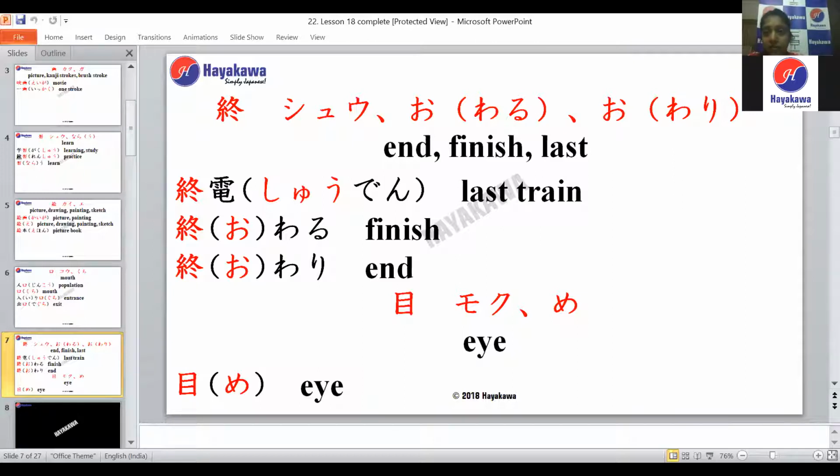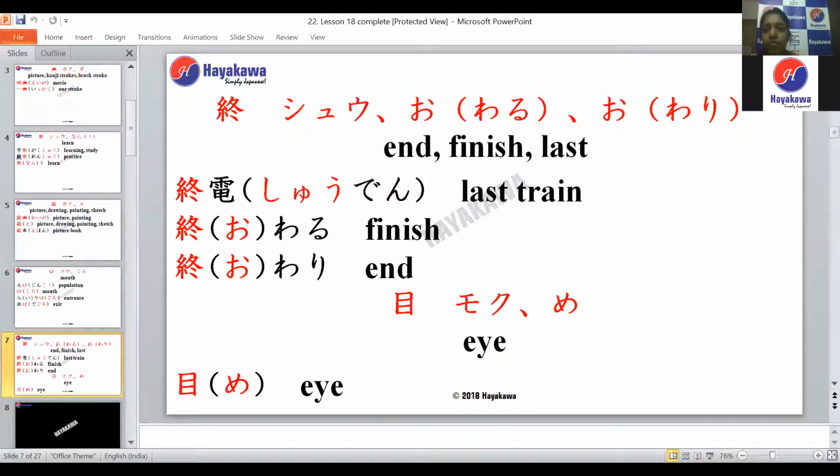Yes, Vikram. We had the same pronunciation shuu for learn also. Like I said, the kanji is different. In Japanese, in hiragana you may have the same spelling, but the kanjis will always be different. The kanji is what gives you the meaning. While reading the sentence, you'll know what meaning it's trying to give.